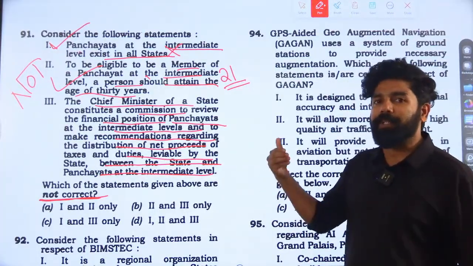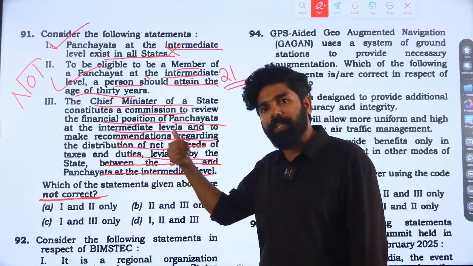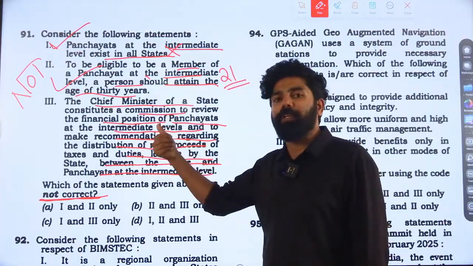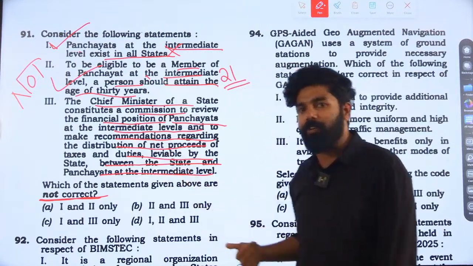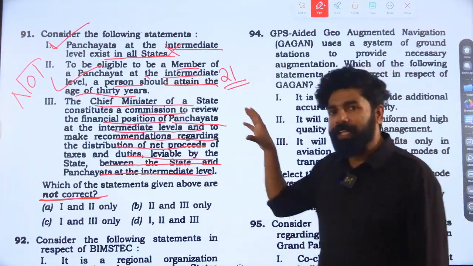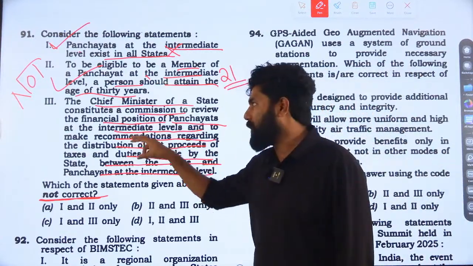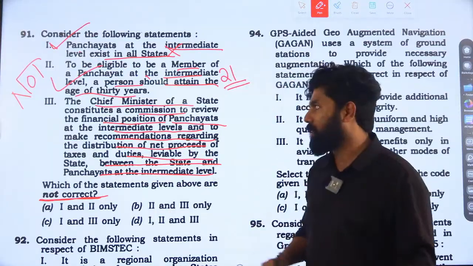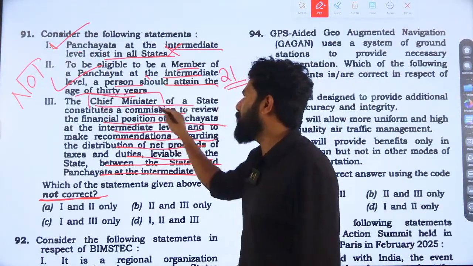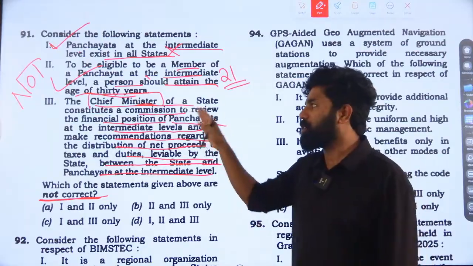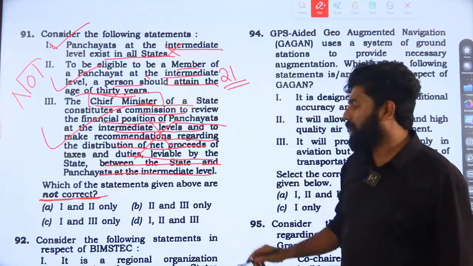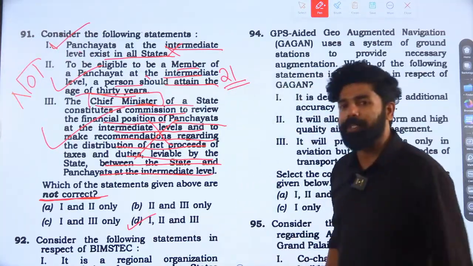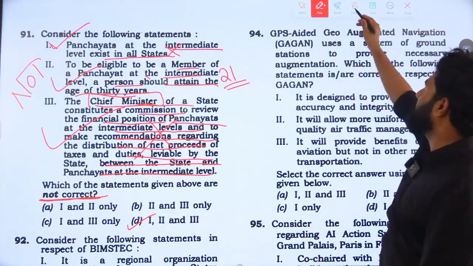The state finance commission was constituted as per the provisions under the panchayat chapter, added through the 73rd Constitutional Amendment Act. Finance commissions are constituted by the governor, not by the chief minister, every five years. This went wrong because they mentioned chief minister instead of governor. So this statement is also incorrect. All the statements are incorrect. The answer to this question is option D, 1, 2 and 3.